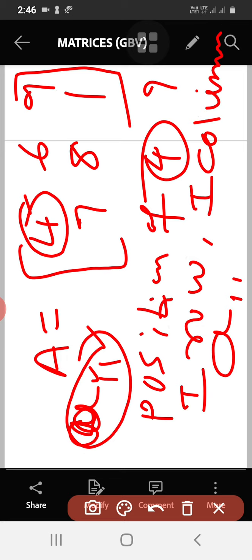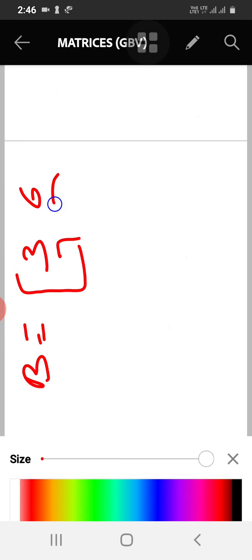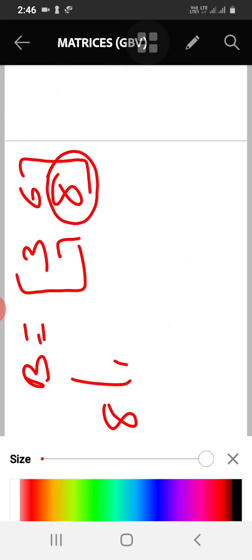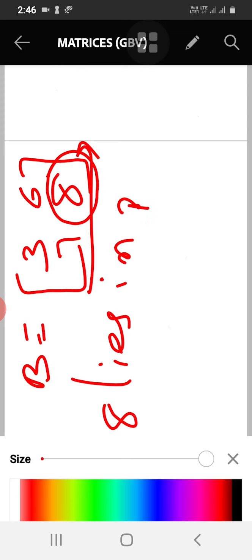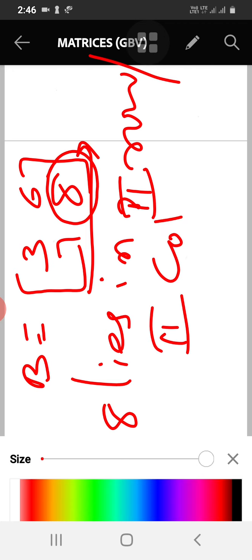Let us take another example. Now let me ask the question: what is the position of 8? We have to write in words here. Where does 8 lie? It lies in the second row and second column.